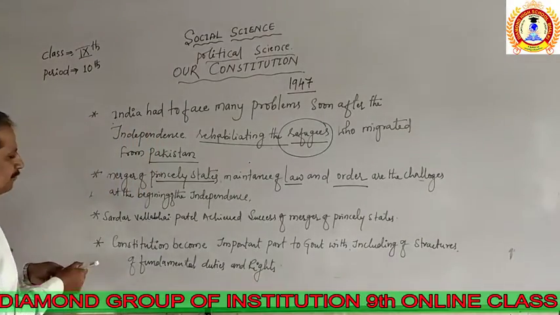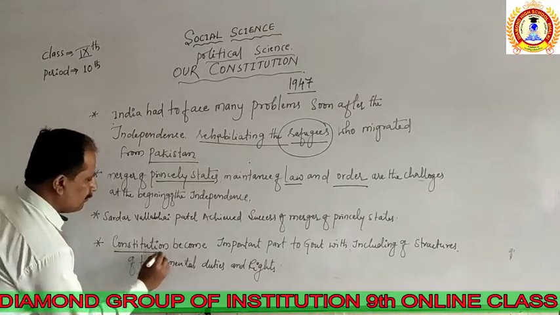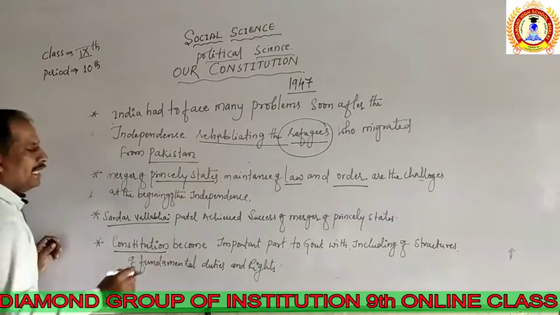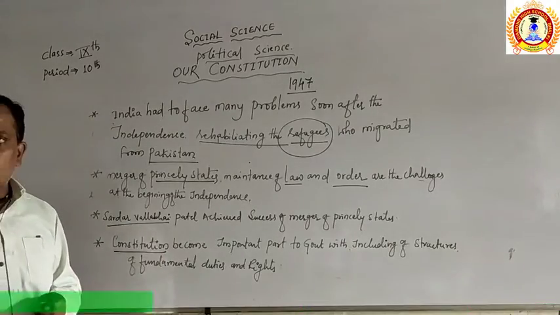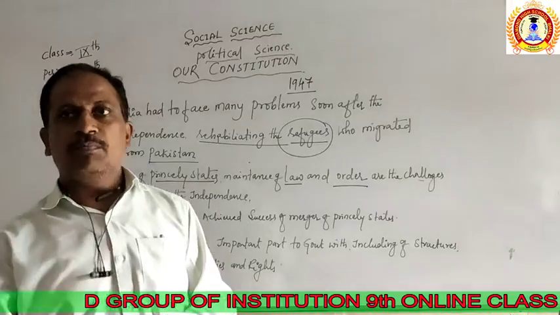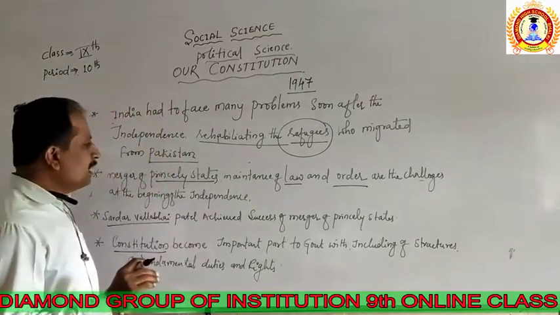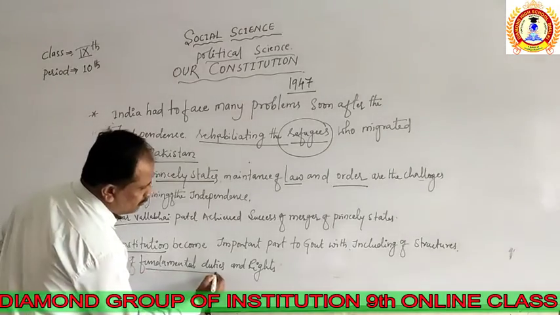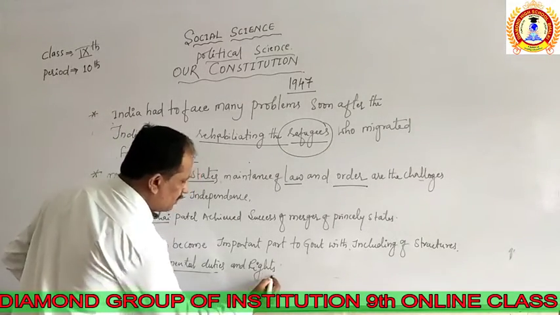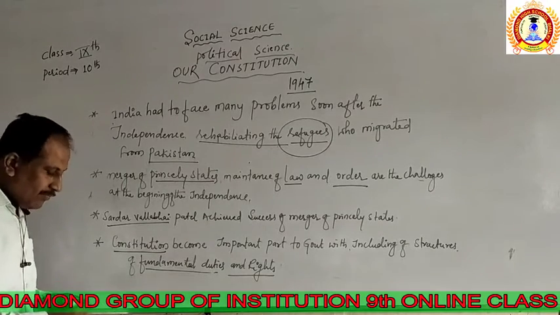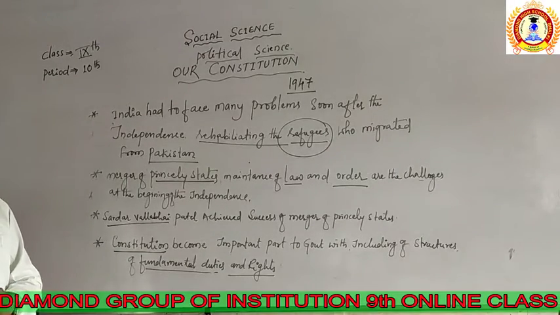At that time the new Constitution was developed with the support of people like Sardar Vallabhbhai Patel, Lal Bahadur Shastri, and Rajendra Prasad. So many people supported this. Adding the fundamental rights and fundamental duties became important parts of a good government.